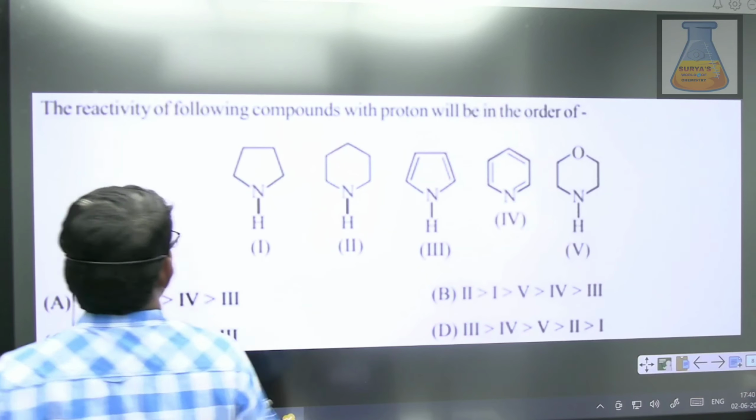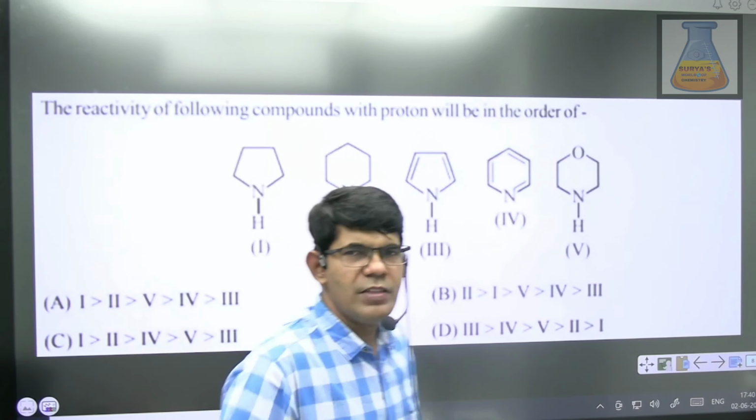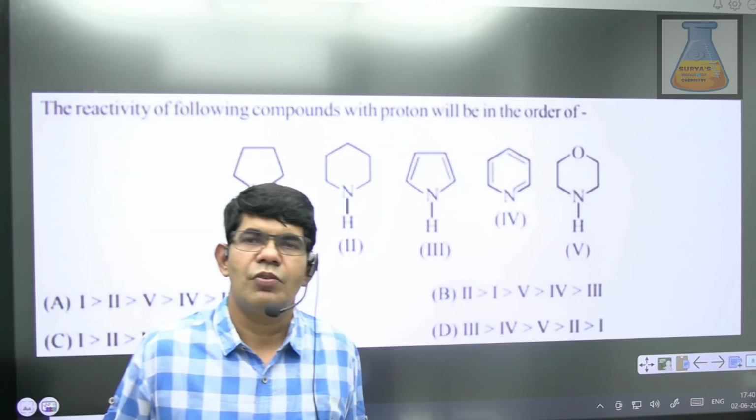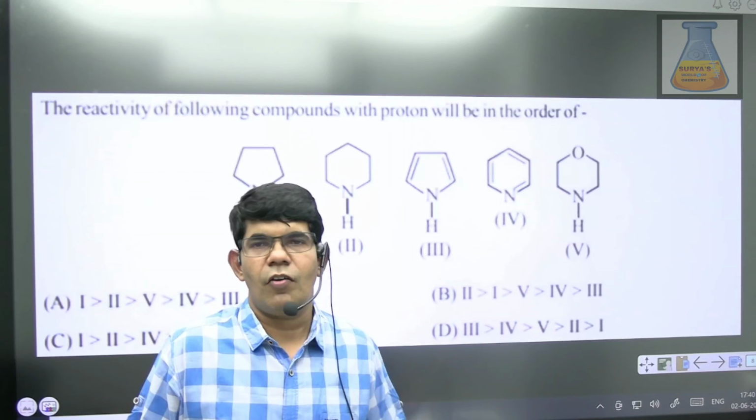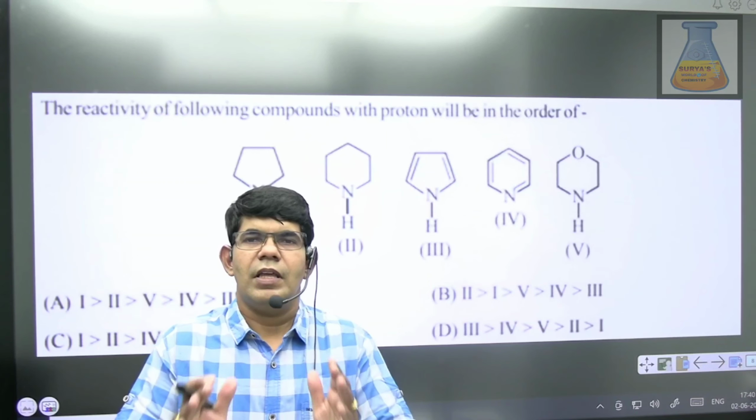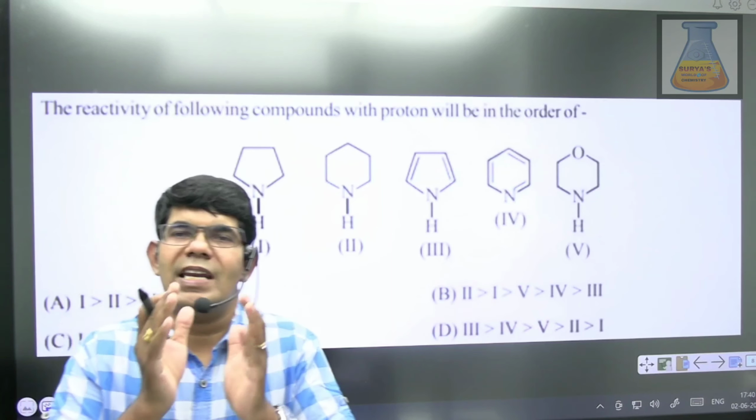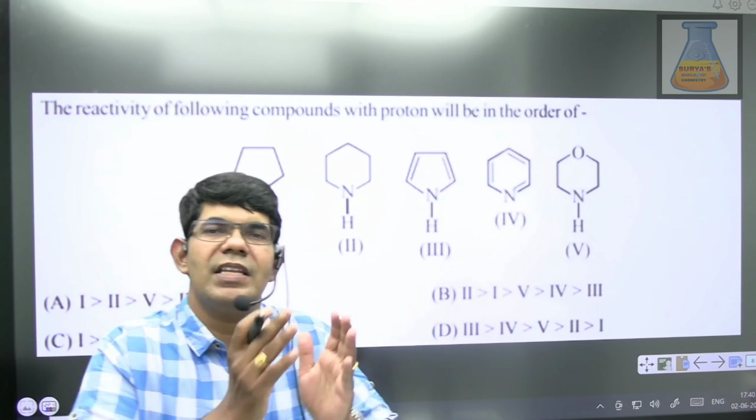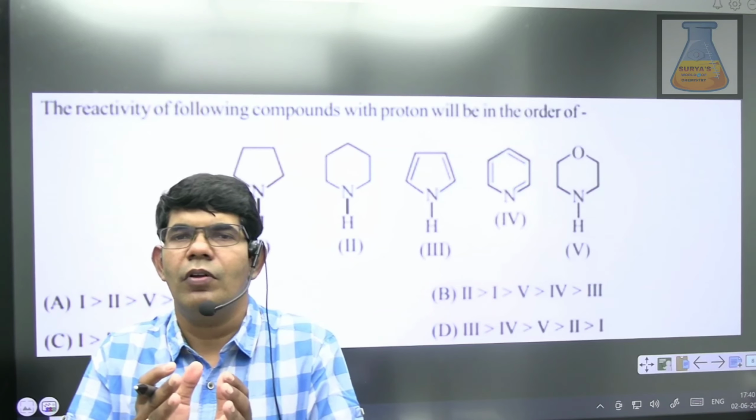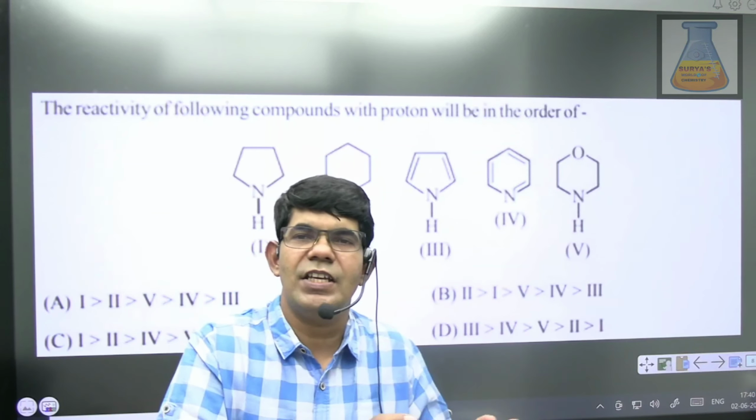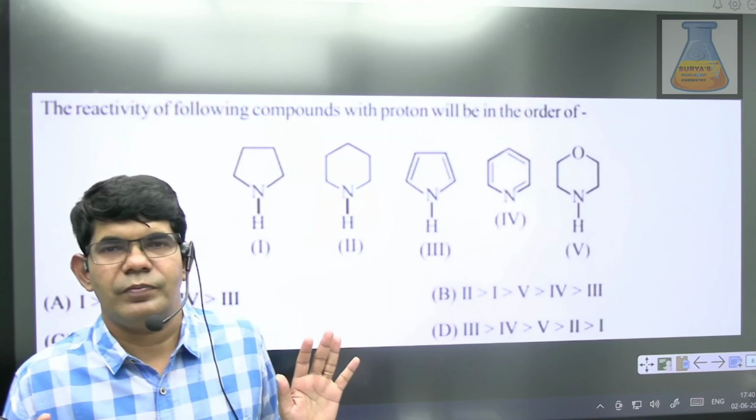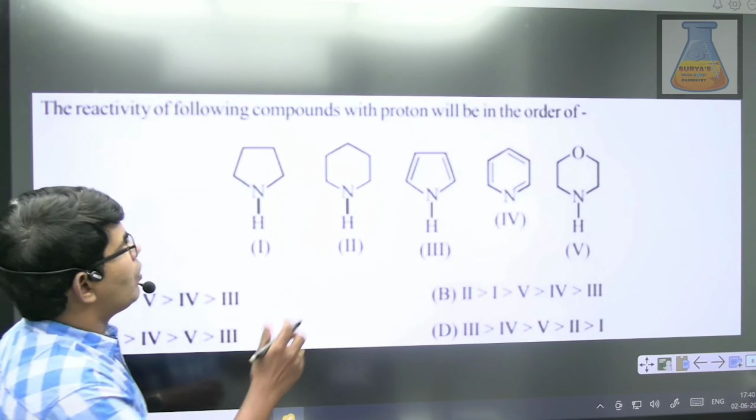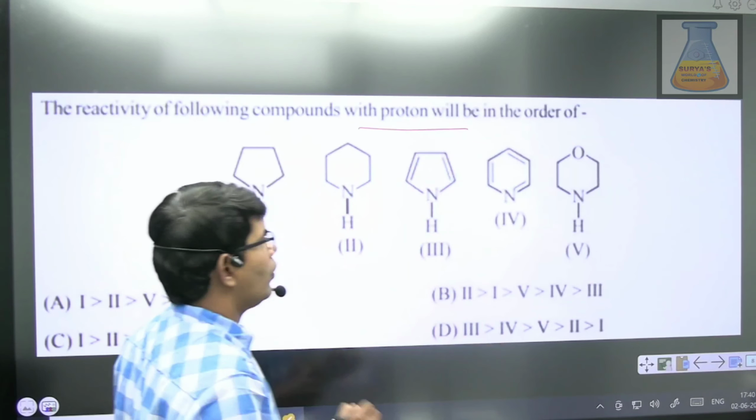Yes, in this series, students, this is my favorite question, because here students make a lot of mistakes. That means they really need to follow a particular strategy. For different questions, students, you need to have certain strategies. If you answer the question with respect to that strategy, you can easily solve it. So the question is: the reactivity of the following compounds with the proton, what will be the order?